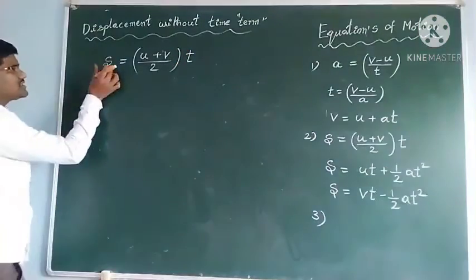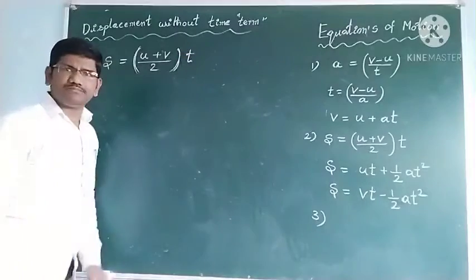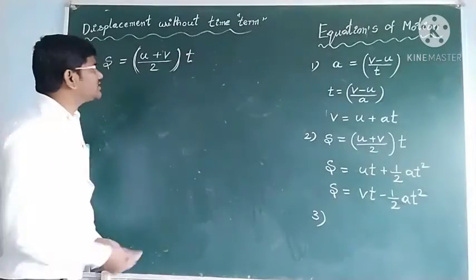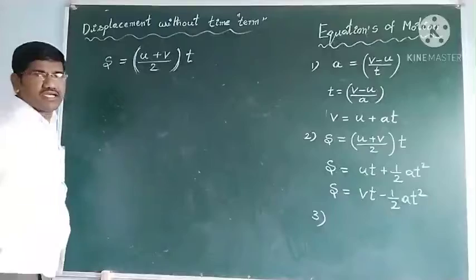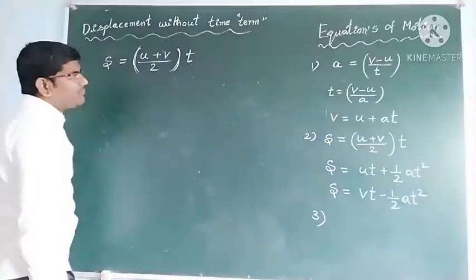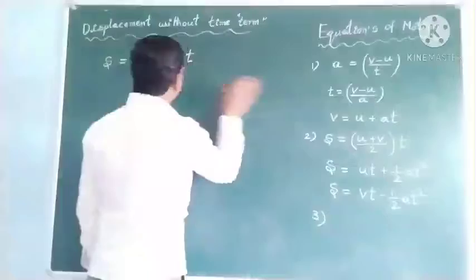So displacement is equal to average velocity into time. But from the first kinematic equation, t is equal to how much can you write?